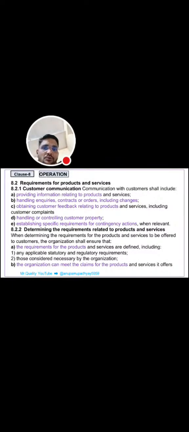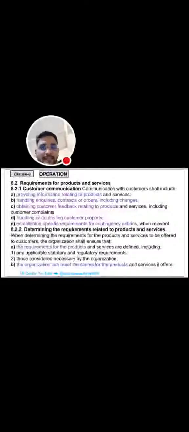And 8.2.2 is determining the requirements related to products and services. What are the requirements? Requirements for the products and services are defined, including any applicable statutory and regulatory requirements, which means the legal requirements. And next are those considered necessary by the organization, so that the organization can meet the claims for the products and services.